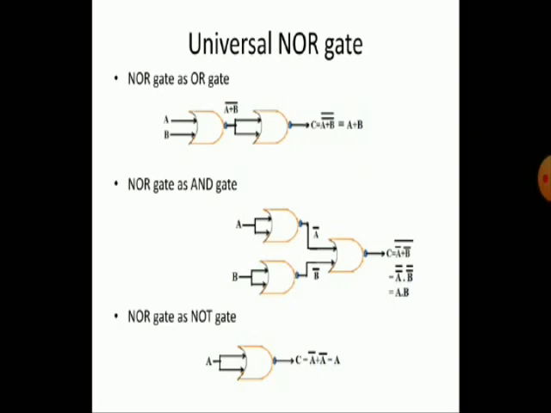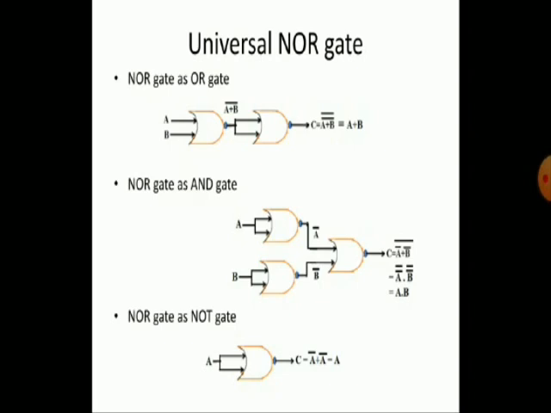The output of the first NOR gate is complement of A plus B. The output of the first NOR gate is applied to the input of the second NOR gate. Then we get C is equal to complement of complement of A plus B, and both complements are cancelled. We get A plus B, meaning OR gate operation.